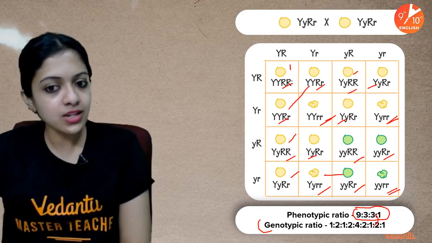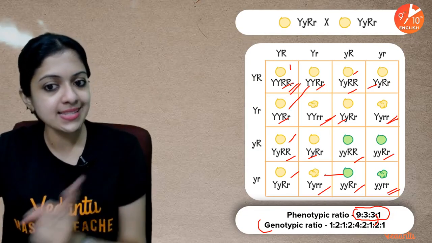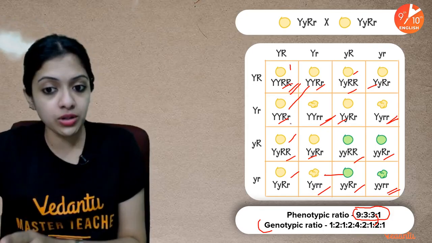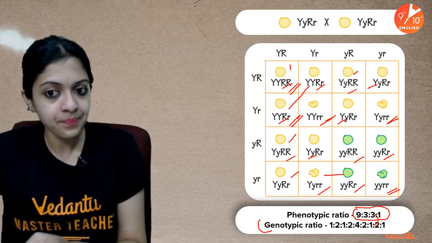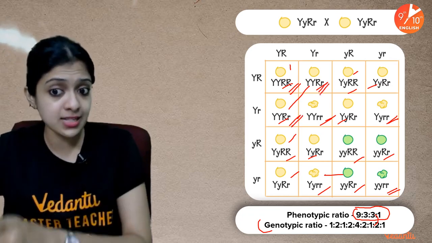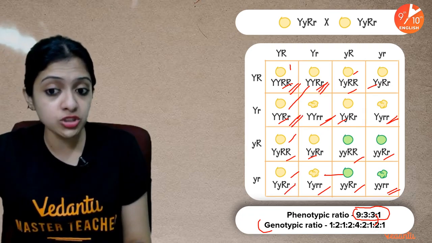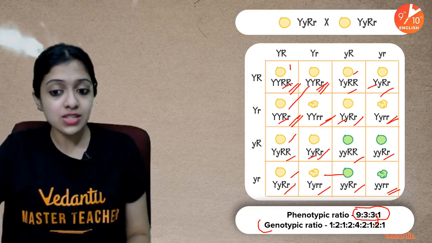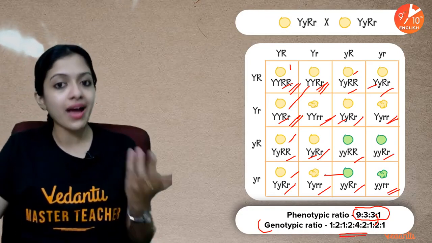For example, there is only one genotype as capital Y, capital Y, capital R, capital R. There are 2 genotypes which are capital Y, capital Y, capital R, small r. And you would find 4 genotypes which are double heterozygous, and so on. That is what gives you the genotypic ratio like this.